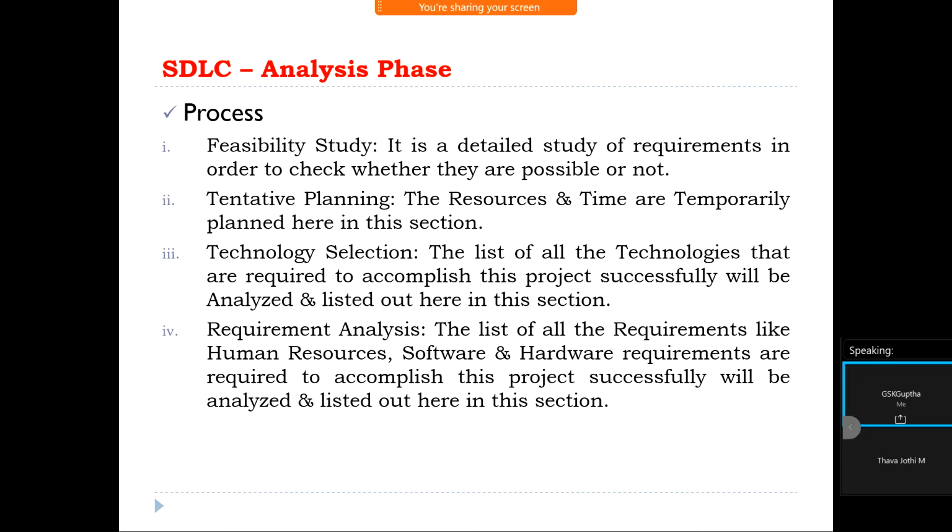We can find more than 100 tools in the market for functional testing and for performance testing and so on. What we mean by testing we will discuss later. So what kind of tool are we going to use? These all come under technology selection. And requirement analysis: the list of all the requirements like human resources, software and hardware requirements. Everything comes under requirement analysis.